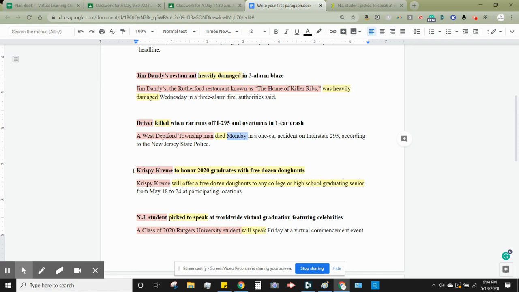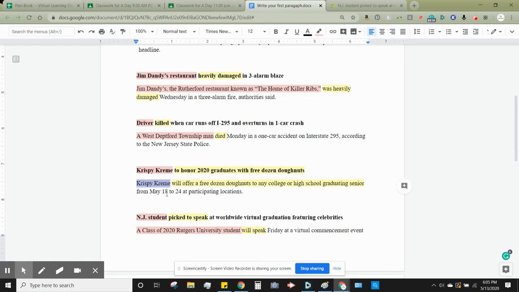Here's a fun one. Krispy Kreme to honor 2020 graduates with free dozen donuts. So I hope you remember that in headlineese, when something's going to happen in the future, and that's the news story, we say "to" plus the verb. So Krispy Kreme is going to honor. Here they just repeat the subject verbatim. They probably don't need to say "Krispy Kreme, popular donut restaurant," right? Because everybody knows Krispy Kreme.